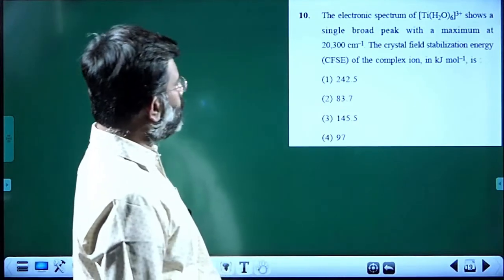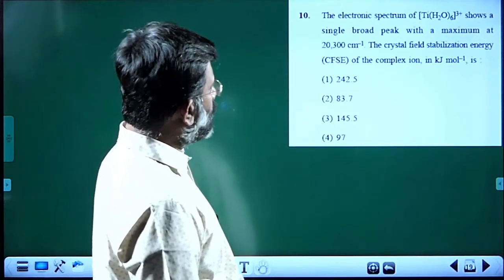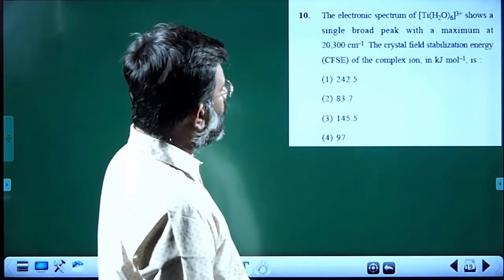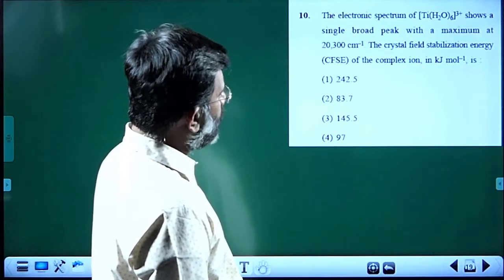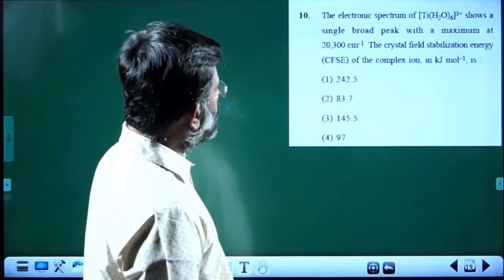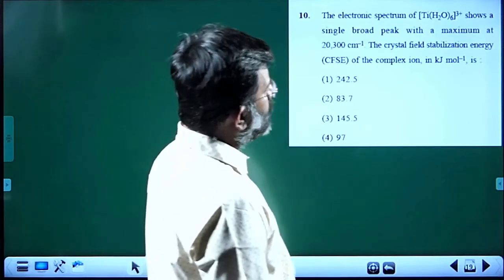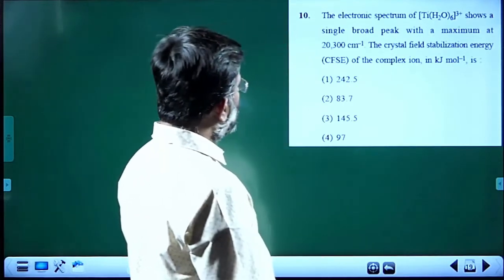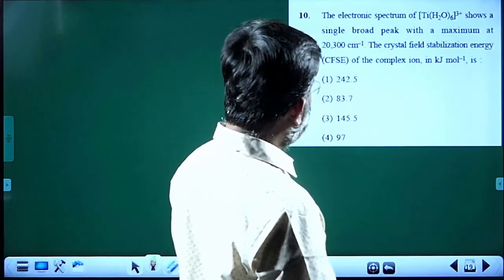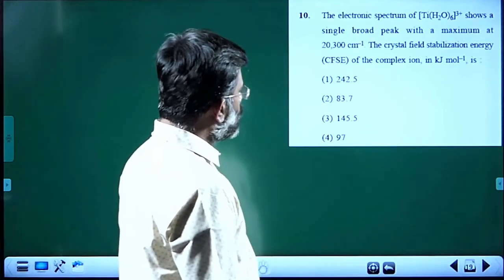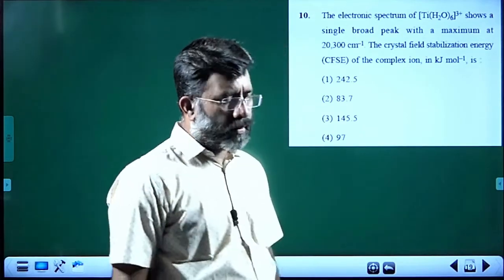10th question. The electronic spectrum of [Ti(H2O)6]3+ shows a single broad peak with a maximum at 2300 centimeter inverse. The crystal field stabilization energy in kilojoule per mole is.